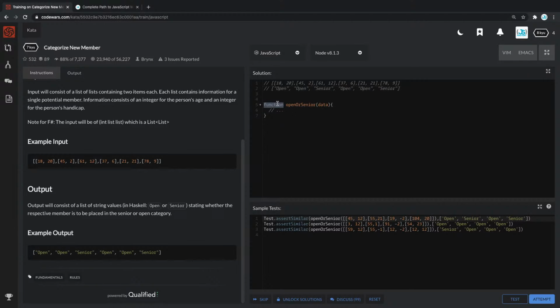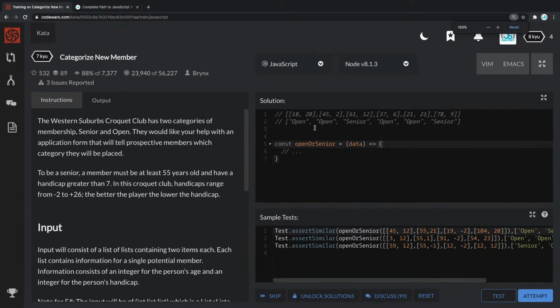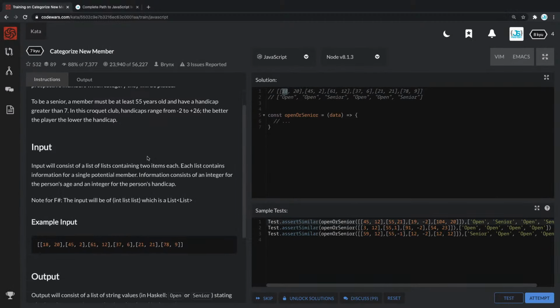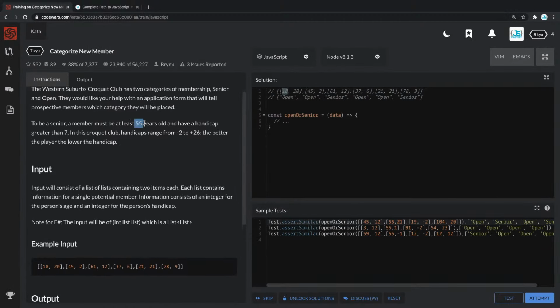In this case, I always like to use ES6 plus, so we can convert this function into an arrow function. Great. With that, I just make it a bit bigger for you, and let's see. So the first thing here, I think, is the age, and the second thing is a handicap. So for someone to be senior, they simply need to be plus 55 for the first thing.